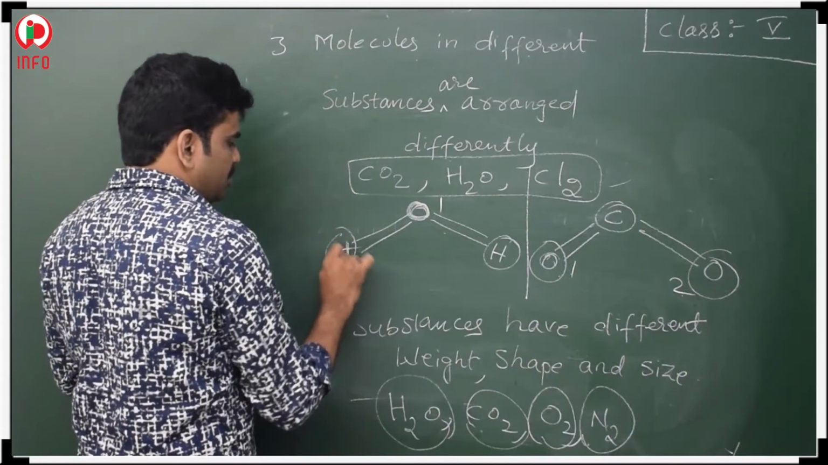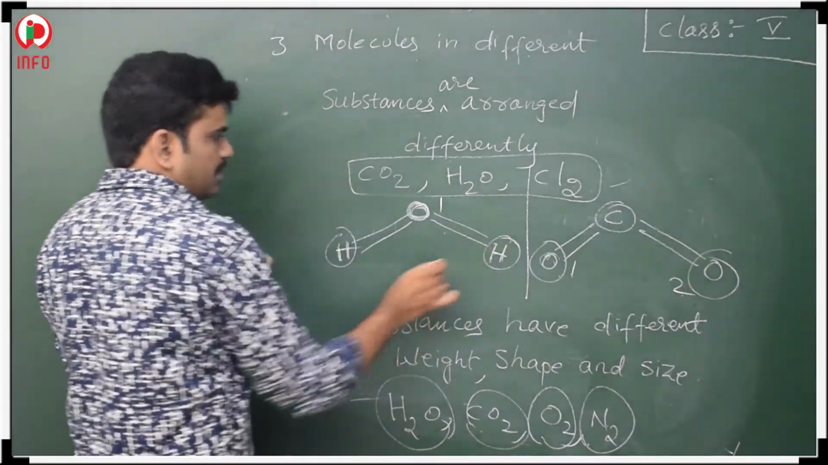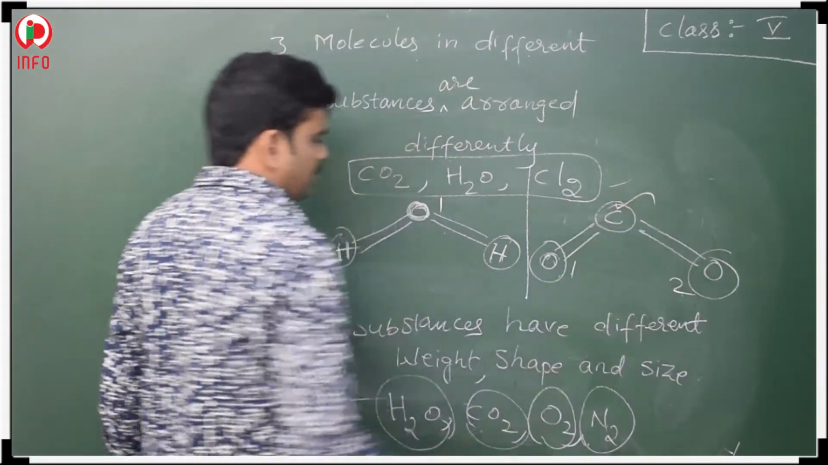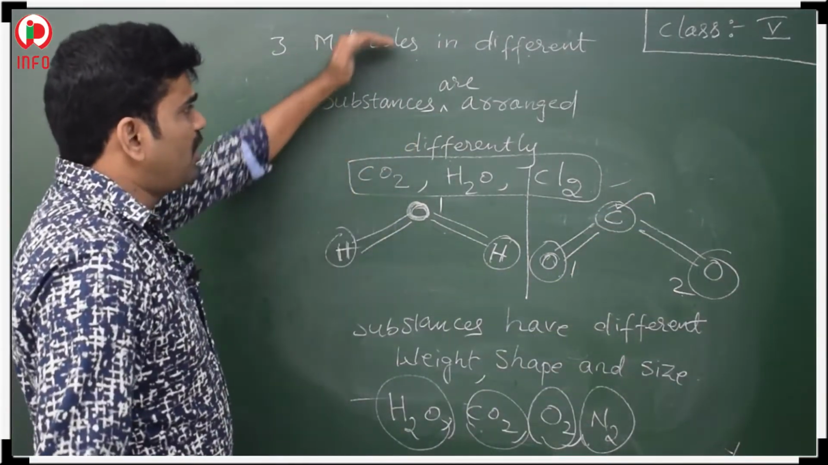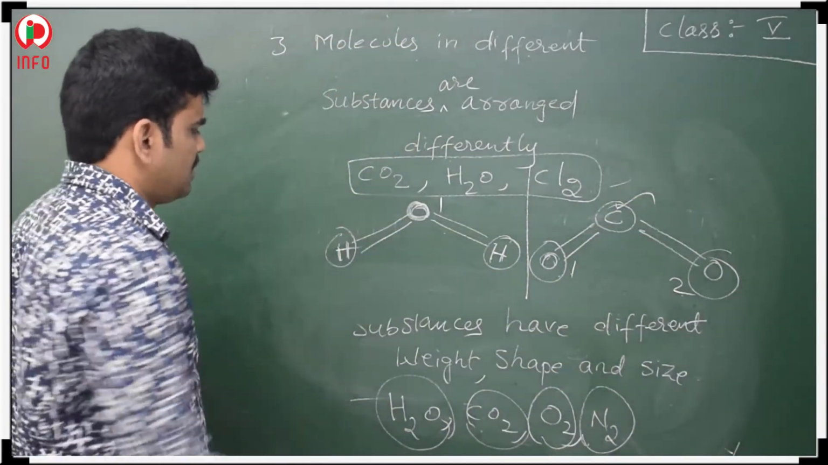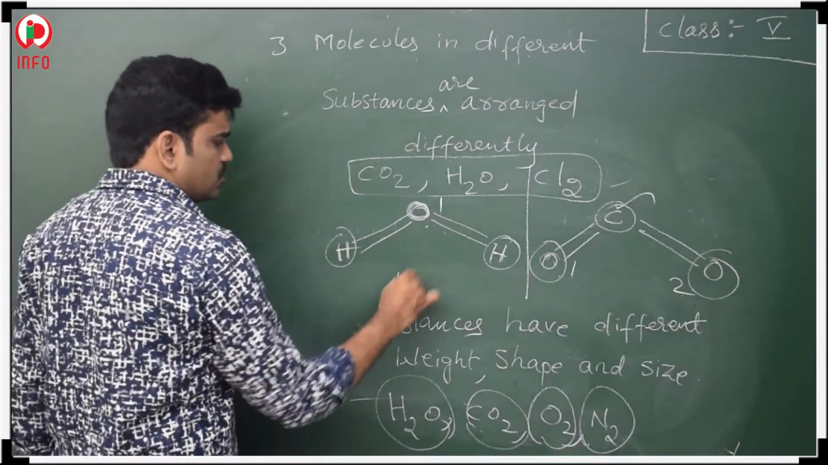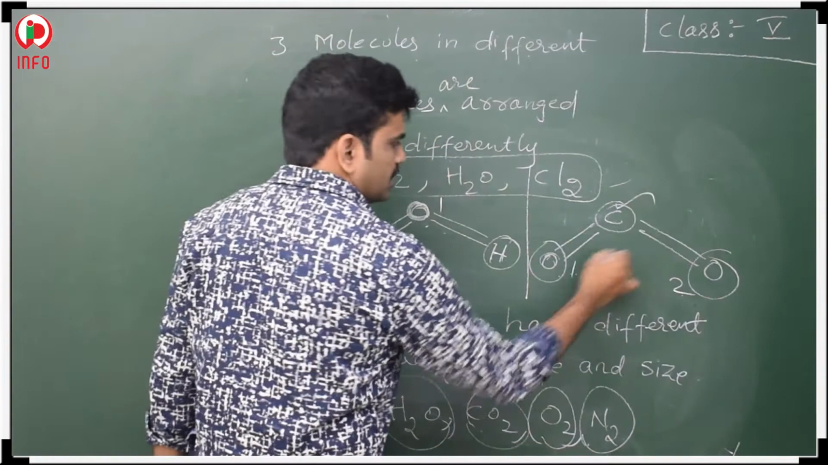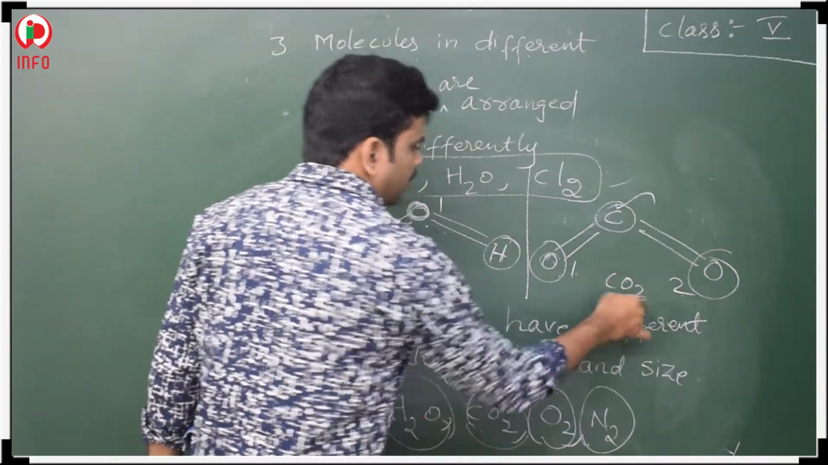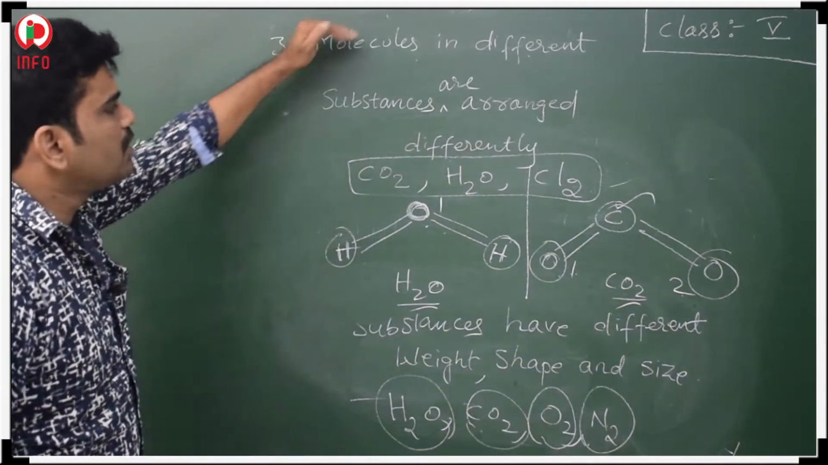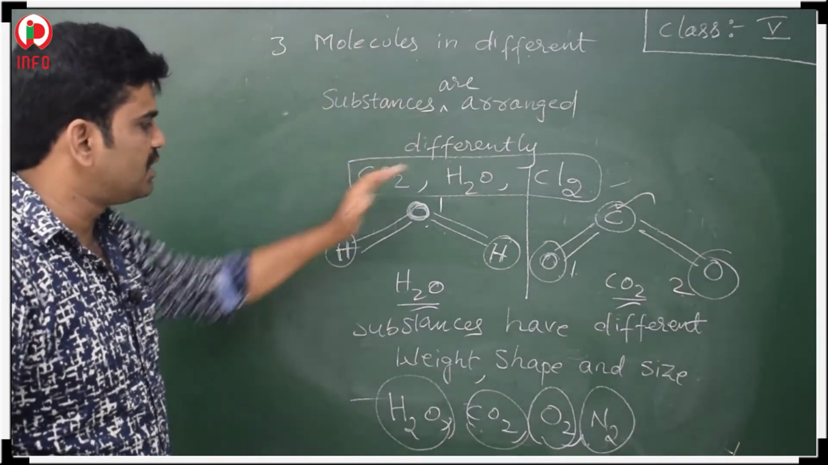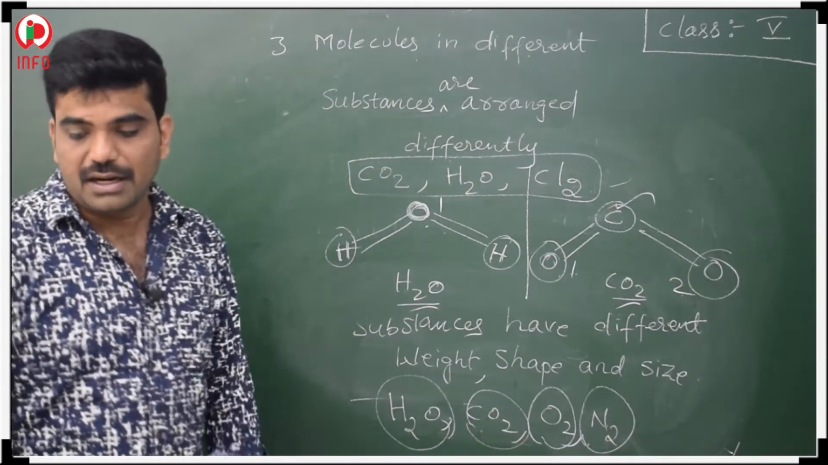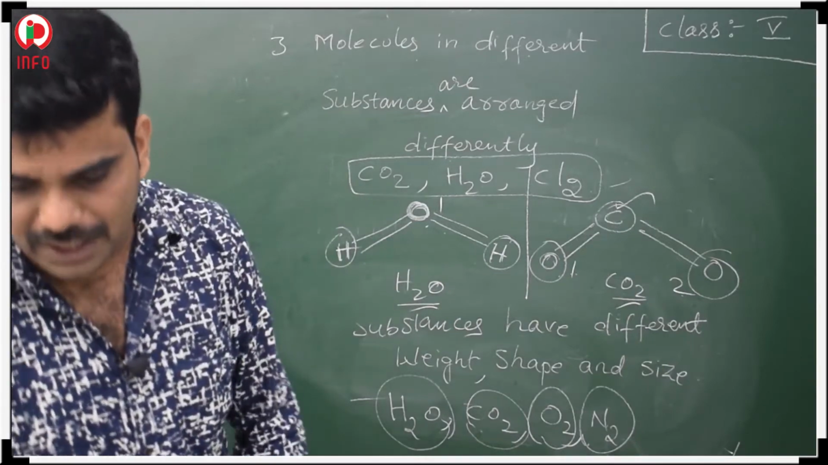Hydrogen, H and H. And here the carbon is on the top. So here are molecules in different substances. So what is this substance? H2O. This is water. What is this one? CO2. Carbon dioxide. Molecules in different substances are arranged differently. Next one, that is the last property.